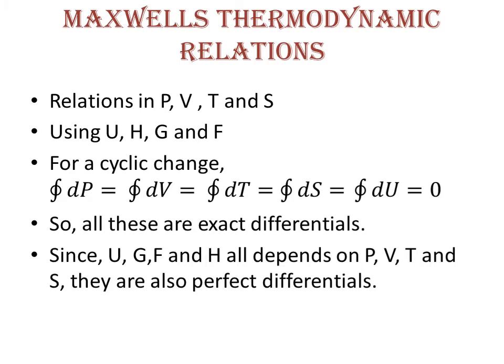Moreover, U, G, F and H all depend on P, V, T and S, and therefore they can also be represented as exact differentials. So it will be convenient for us to make use of the partial differentiation technique.